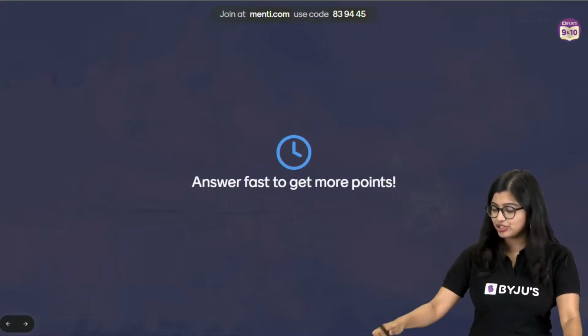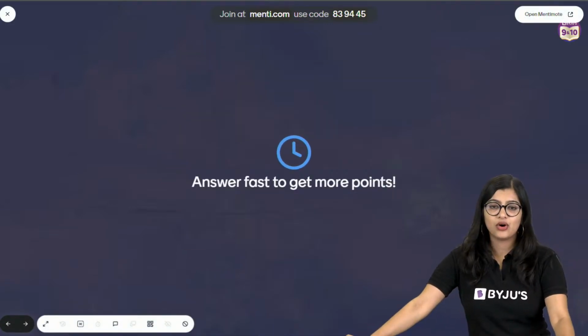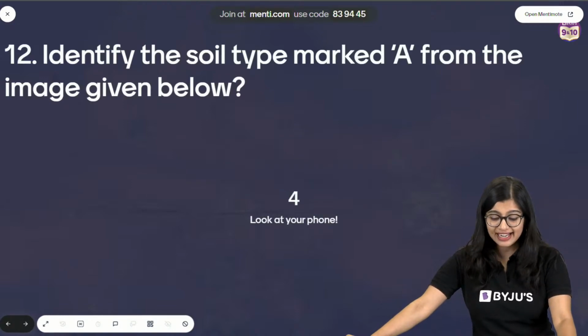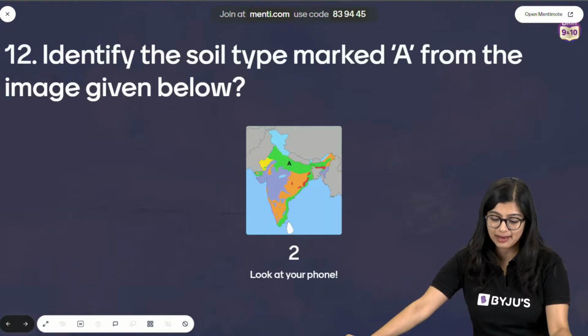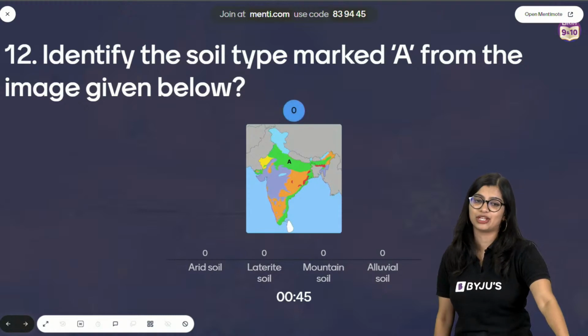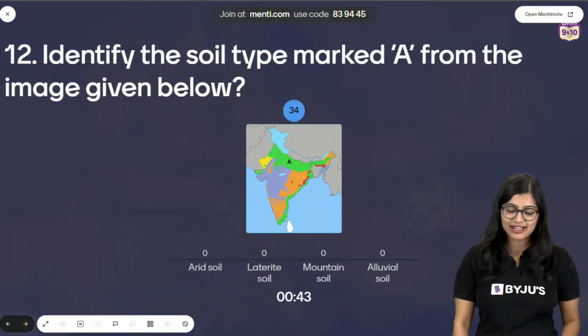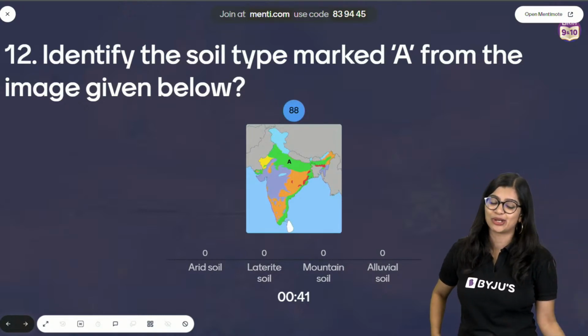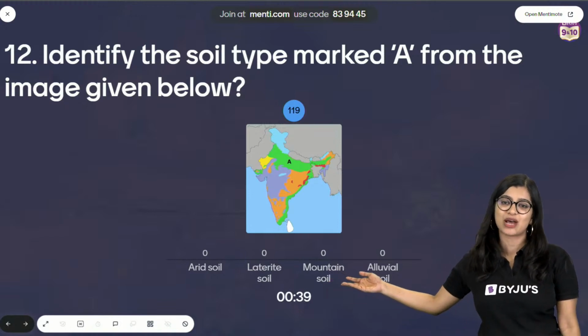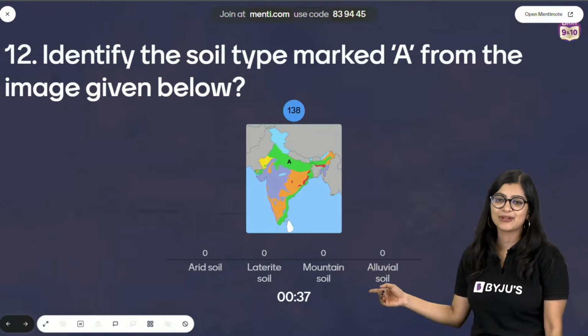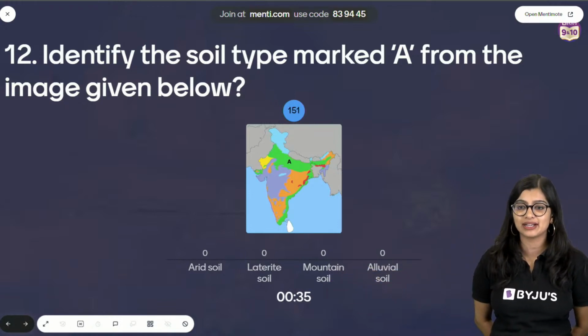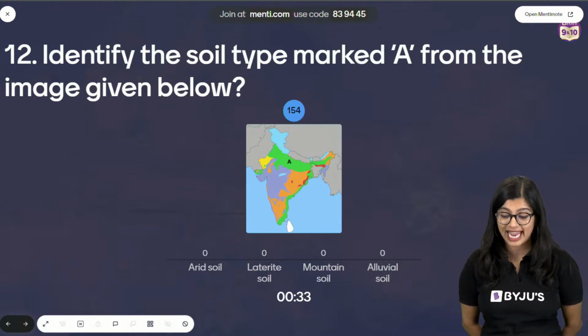So everybody, question number 12. Identify the soil type marked A from the image given below. Arid soil, laterite soil, mountain soil, alluvial soil. I have also included the map. You need to identify the soil marked A.